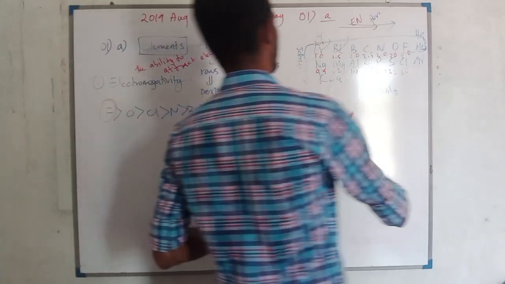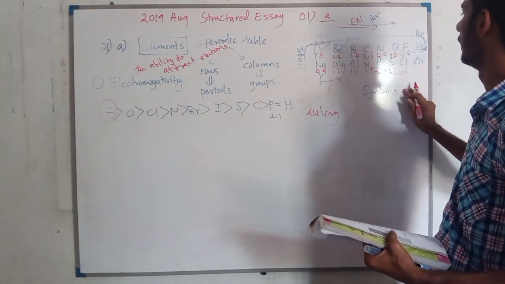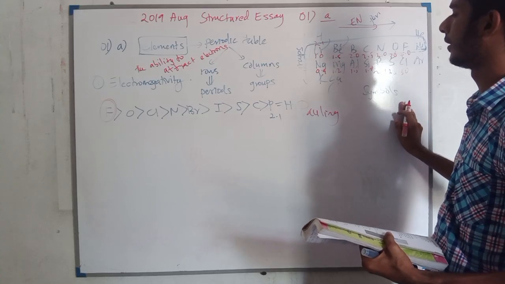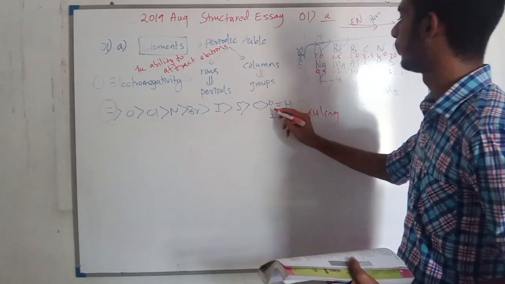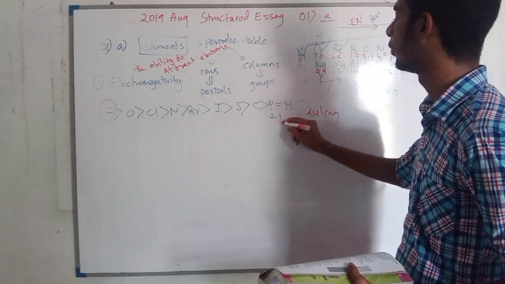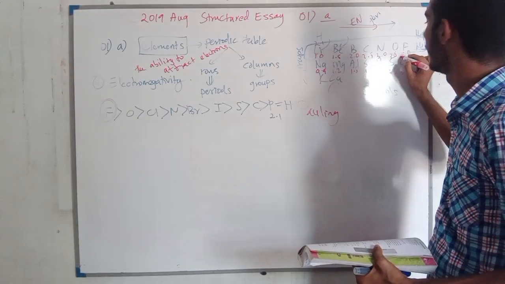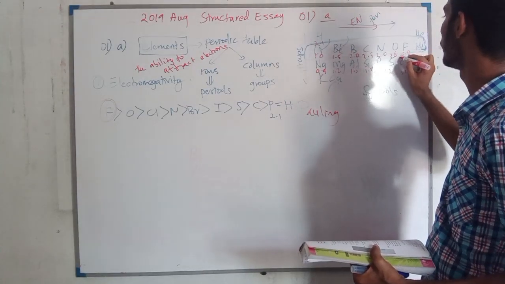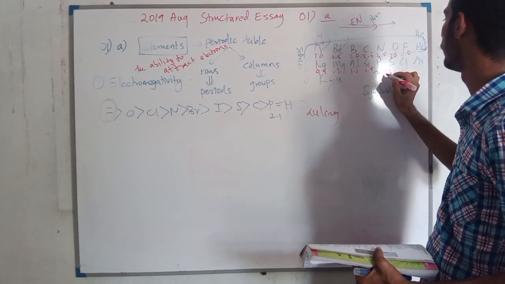Now, if I write the electronegativity of elements on the Pauling scale, you should remember that for phosphorus and hydrogen it is 2.1. For fluorine the maximum on the Pauling scale is 4.0, so 4.0, then 2.1, so for phosphorus also you write 2.1.